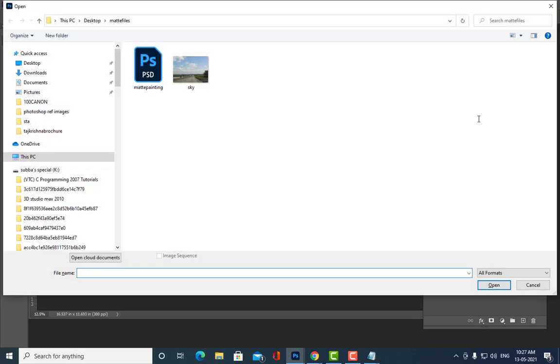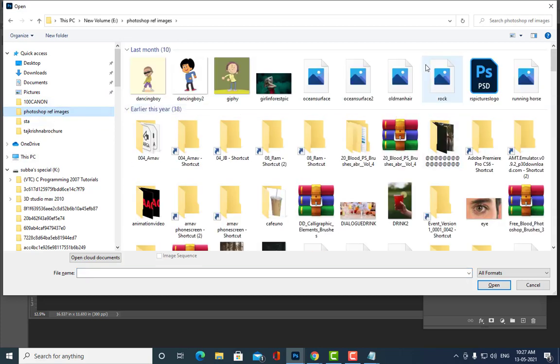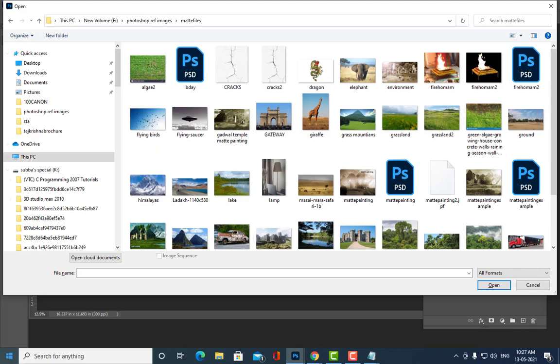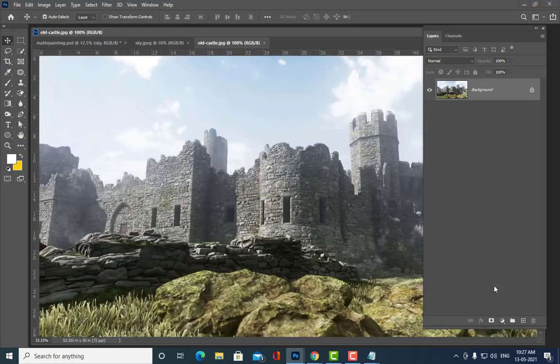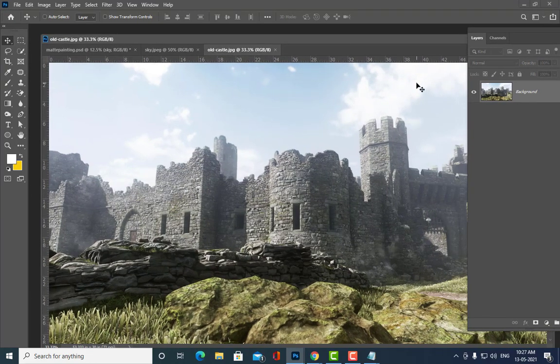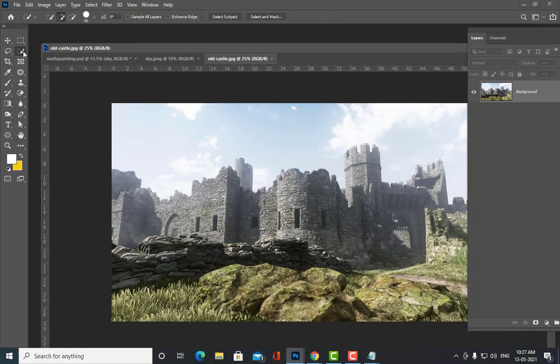So I am going to get this castle. Let us select this using the quick selection tool.